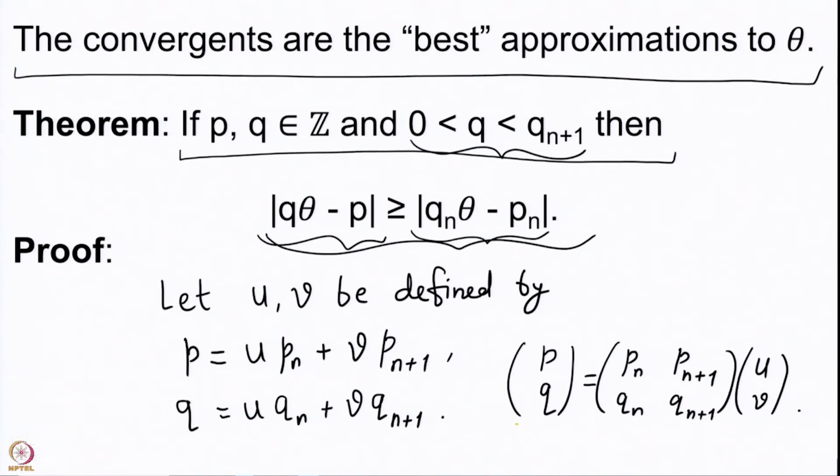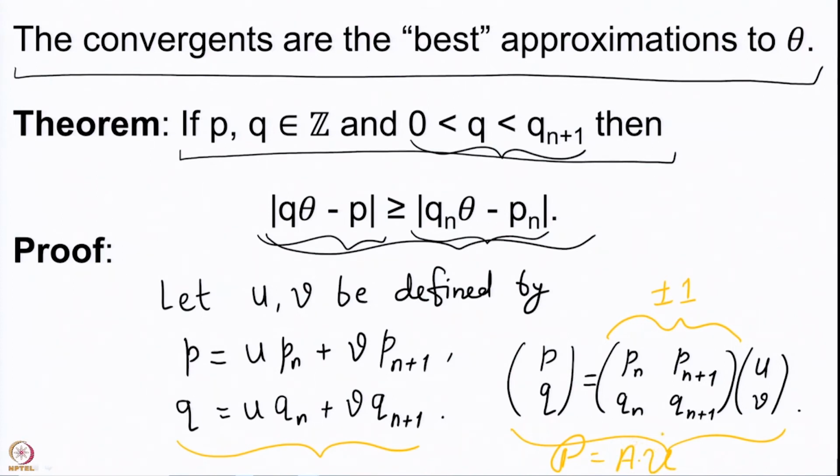So, this pair of equations is the same as one equation in matrices, but we notice that this matrix has determinant plus or minus 1. Therefore, it is an invertible matrix in integers. The inverse also has integer entries. So, let us call this script p equal to the matrix A into script u, where script p and script u are column vectors.